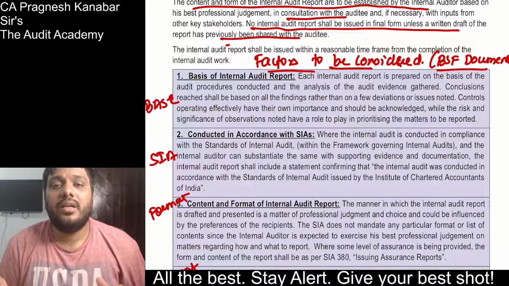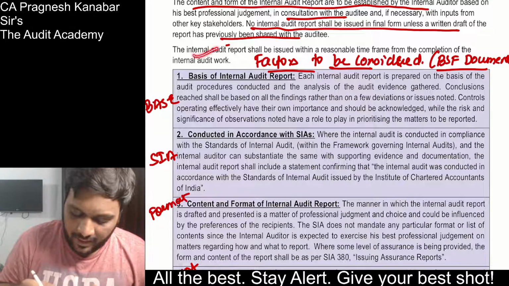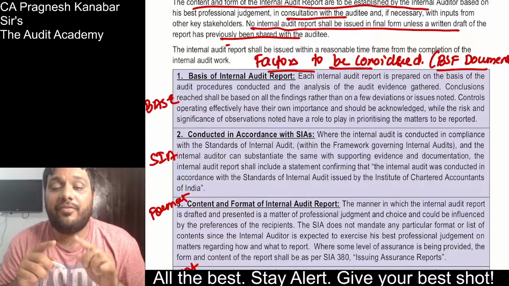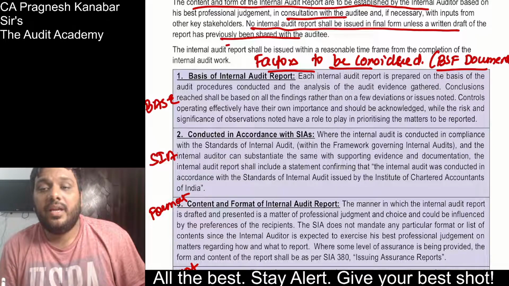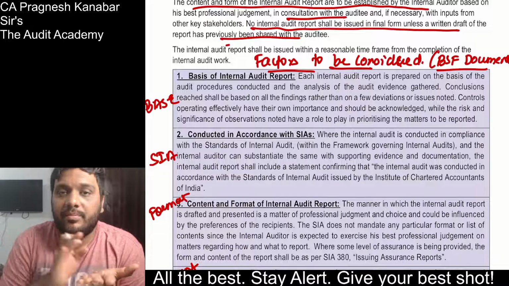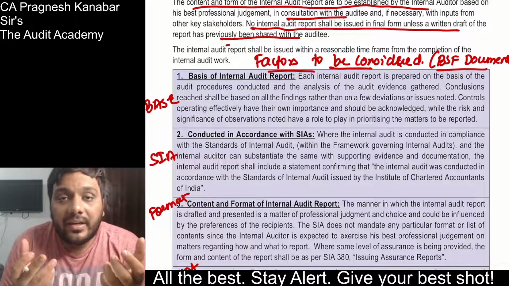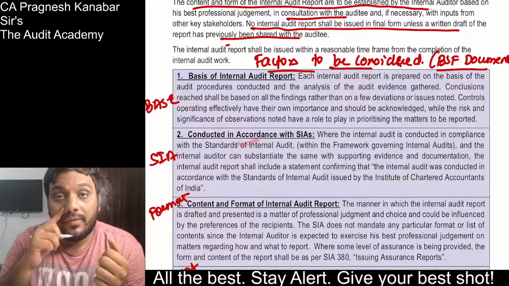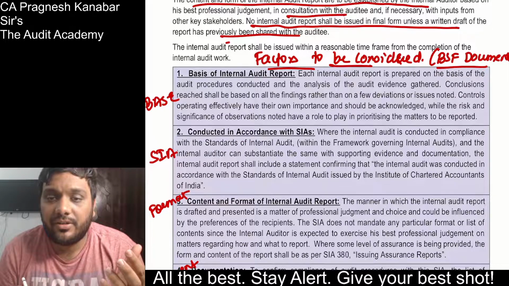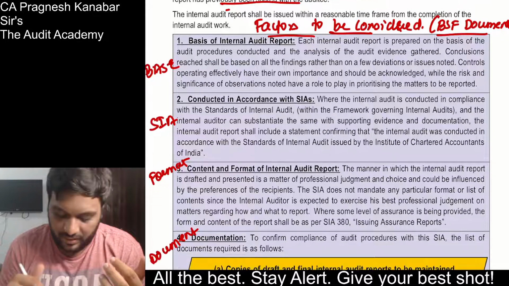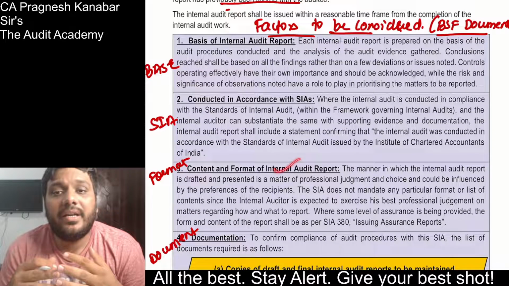So then the next question they can ask is: internal audit report, what is the basic framework, what are the factors to be considered, or what is the basic framework of developing an internal audit report? First of all, whenever you're developing the report, you should have some base of your evidence. Then you should give a reference. If the internal audit has been done in accordance with Standards on Internal Auditing, a reference to that should be given. Then the format needs to be decided whenever you're drafting a report.